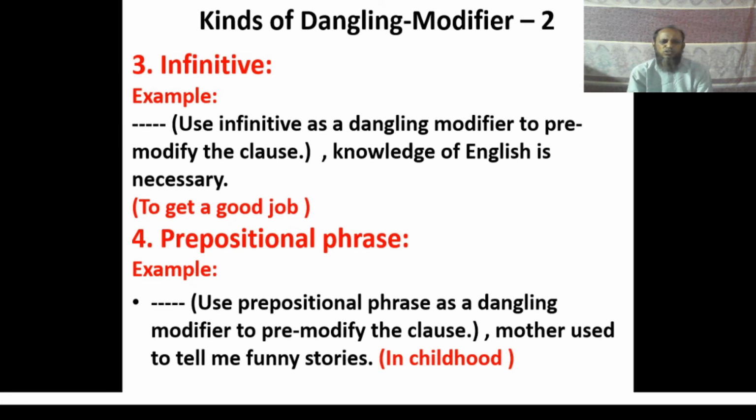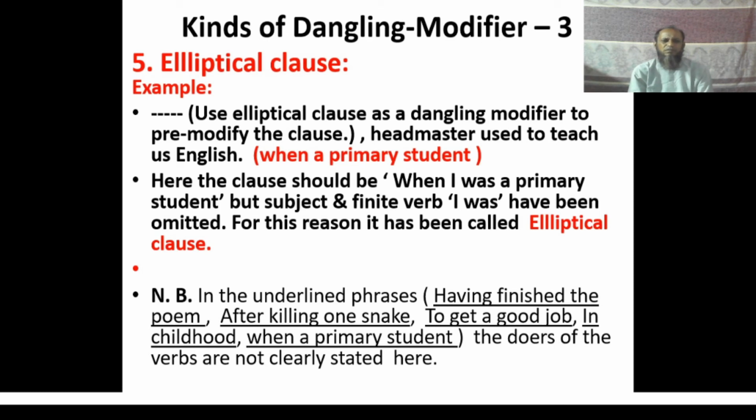Answer: to get a good job, knowledge of English is necessary. The fourth one, prepositional phrase. The answer is: in childhood, mother used to tell me funny stories. The fifth one is: when a primary student, headmaster used to teach us English. Here, the clause should be, when I was a primary student, but the subject and finite verb, I and was, have been omitted. For that reason it has been called an elliptical clause.